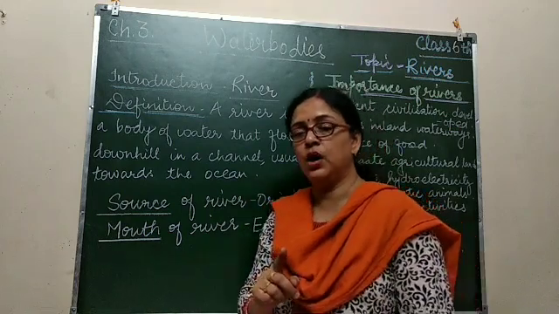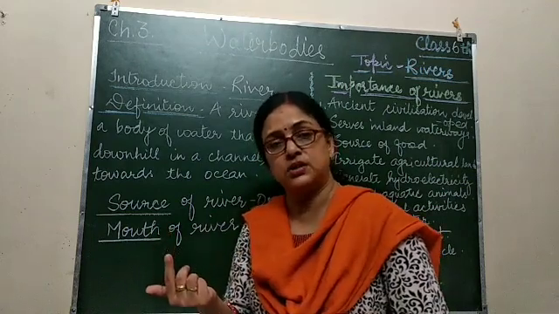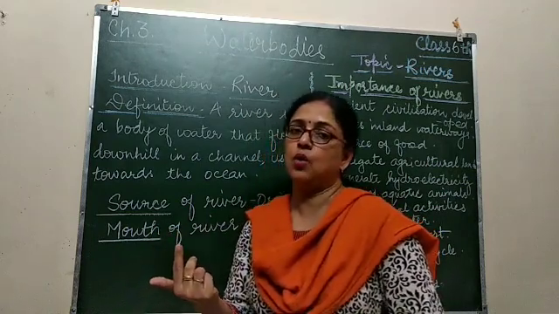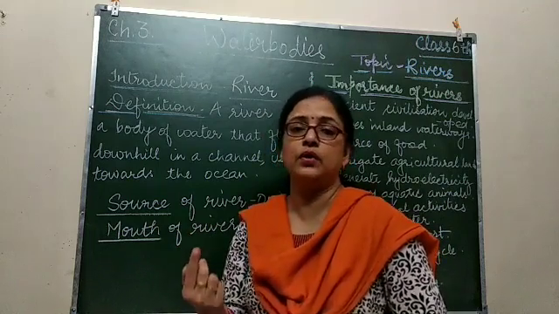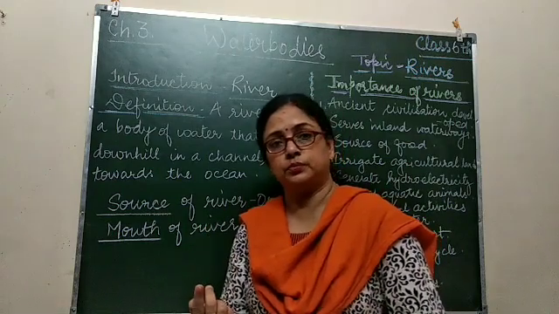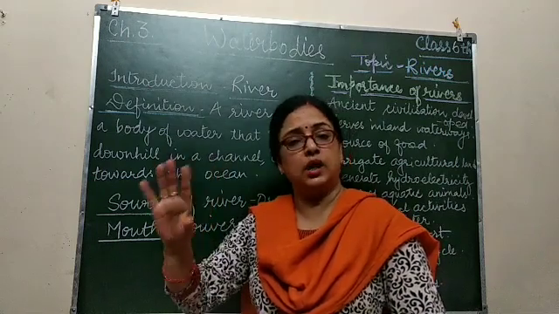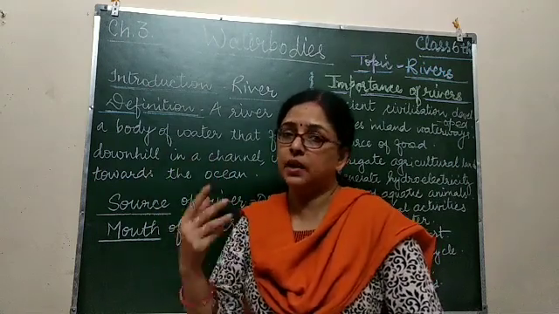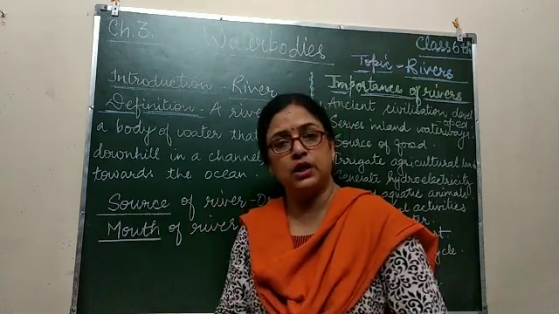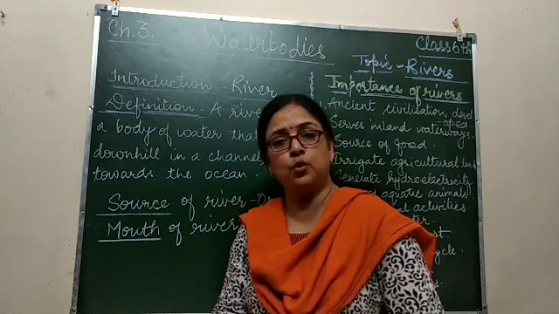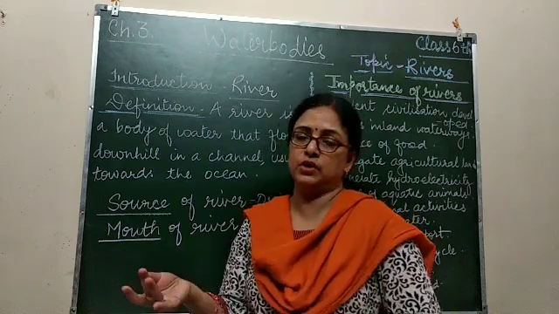I have already explained this when I was explaining chapter one, the diagrammatic representation of geographical features, with the help of a river. By following this path, the river forms many features such as delta, estuary, confluence, tributary, distributaries, meander, oxbow lake, and many more.